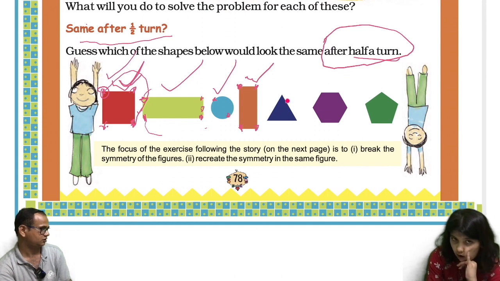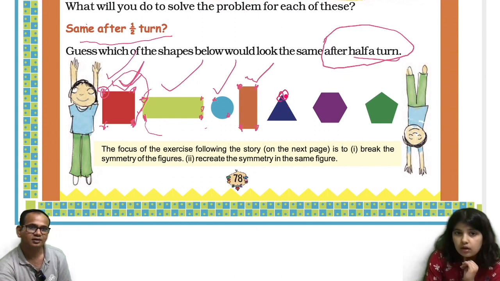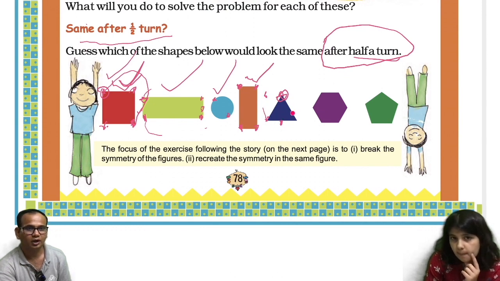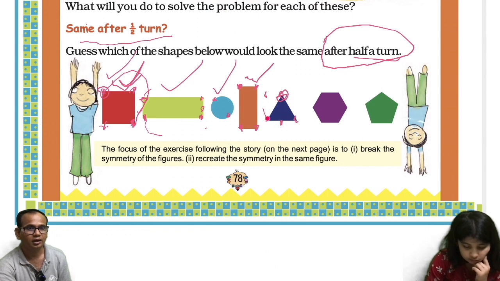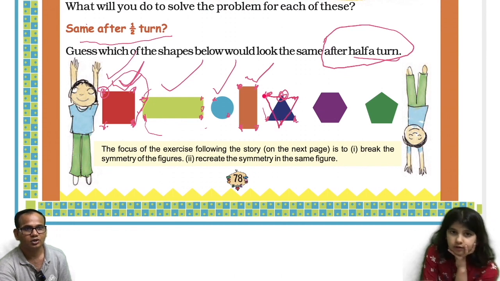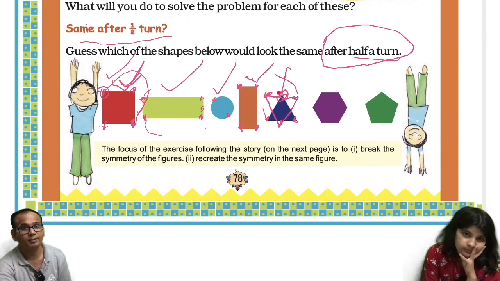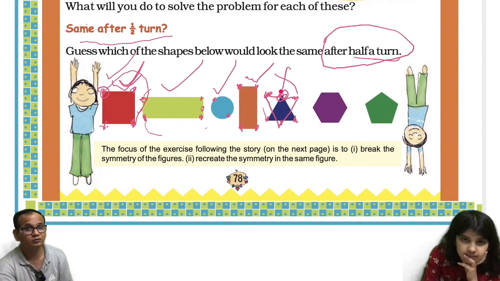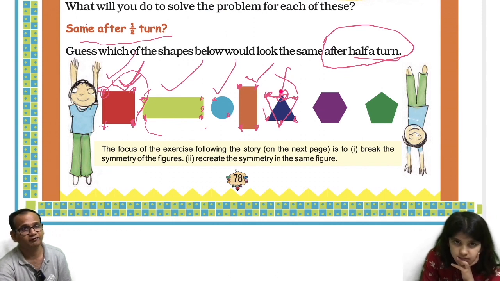What about this, Avisha? This point, if it turns, it will be here, and this point will go to here, and this turn will go to here. So it will be like this. This image will not be the same. So this is not a mirror image. I mean, this image will not be the same after half a turn.